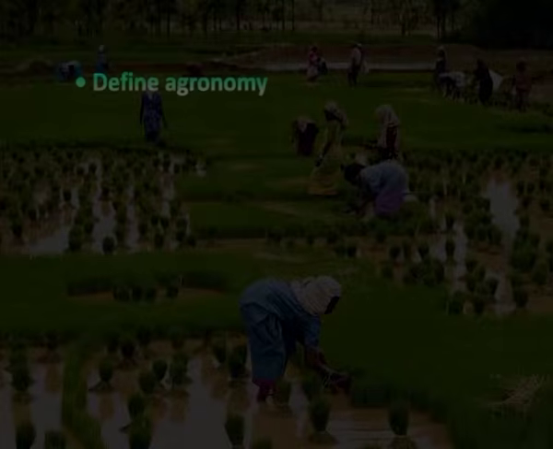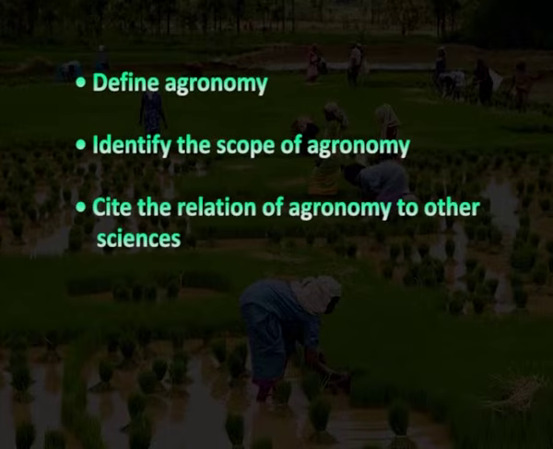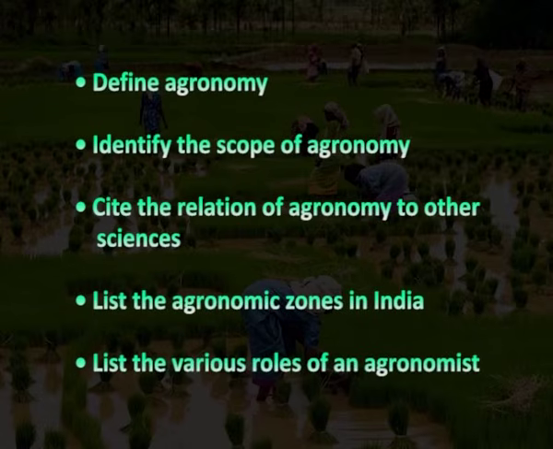Conclusion: define agronomy, identify the scope of agronomy, cite the relation of agronomy to other sciences, list the agroclimatic zones in India, list the various roles of an agronomist. In this session, we discussed the scope of agronomy and its relation to other sciences. We also identified the different agroclimatic zones in India and also listed the role of an agronomist.